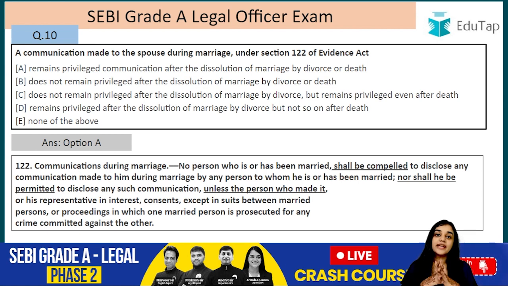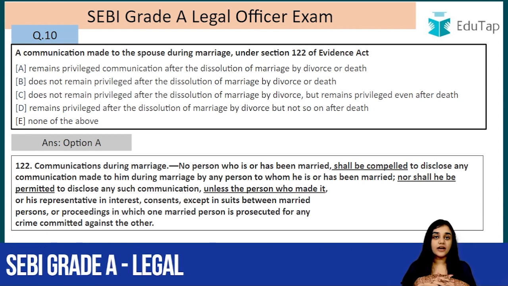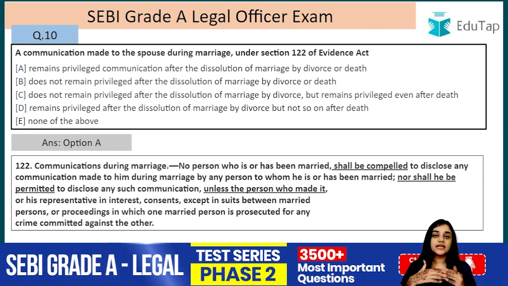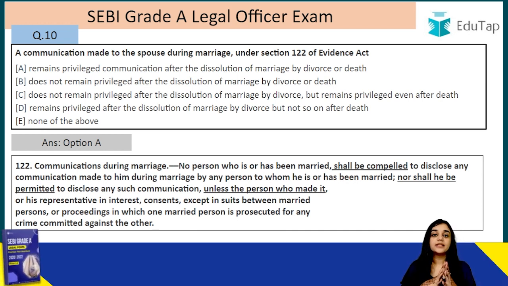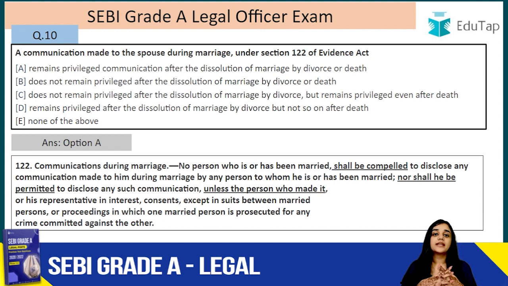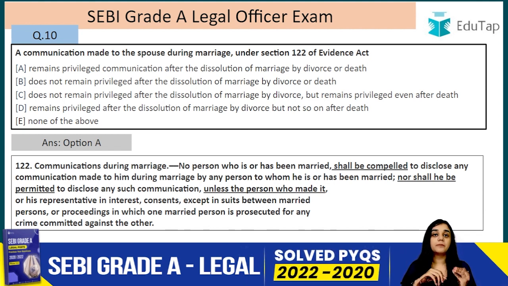And now he says that I was with my second wife. I have a second wife also. In this case, if the wife wants to file a suit for bigamy, for example, or for divorce, then this communication that was made by the husband to the wife is not protected and she can be permitted to make that statement in the court, right?